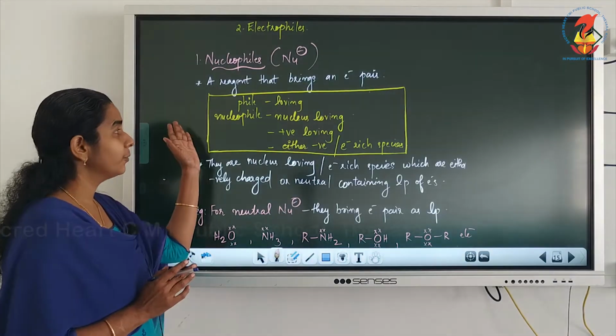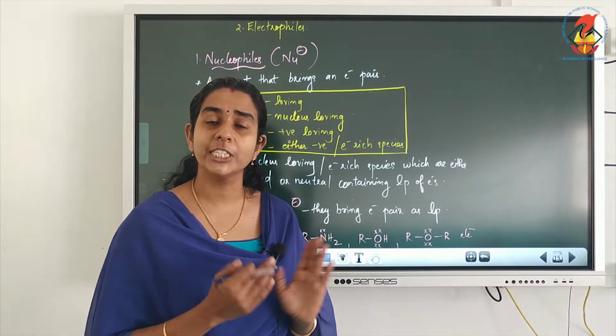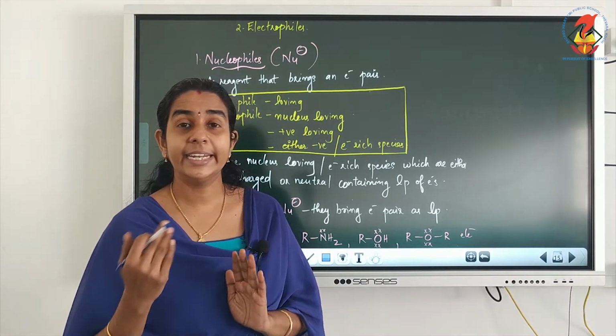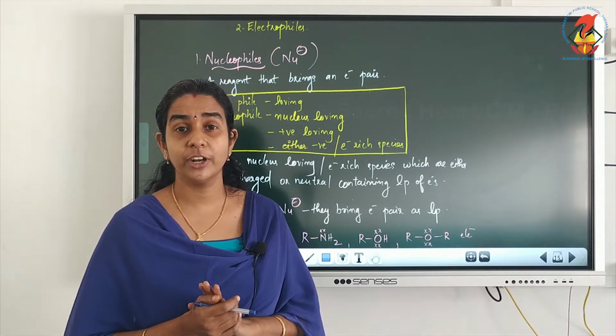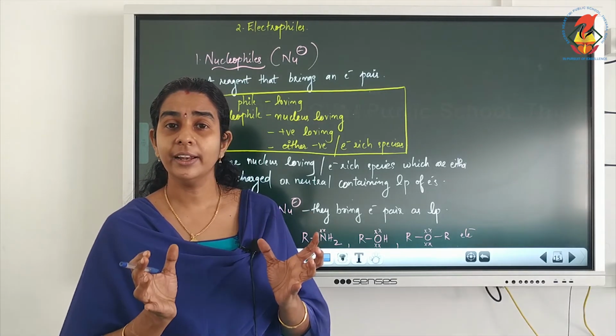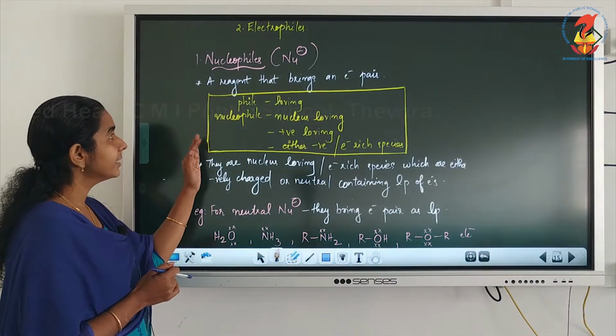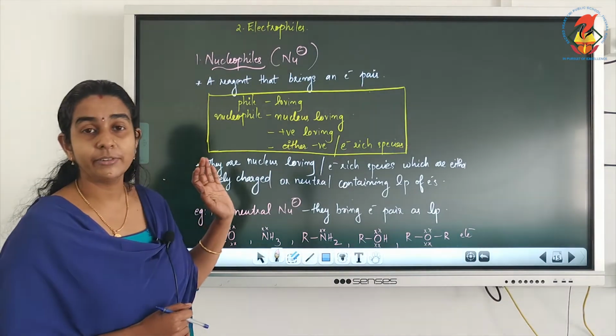Now the word meaning of nucleophile. Phile means loving, so nucleophile means nucleus loving. What is the charge of a nucleus? It is positively charged. So nucleus loving means positive loving. Which species are positive loving? Yes, either negatively charged species or species which are electron rich, isn't it? Only if they are electron rich will they love positive charges or positive centers. So nucleophiles are electron rich species.